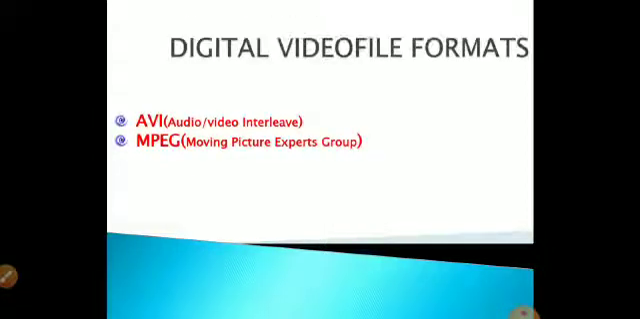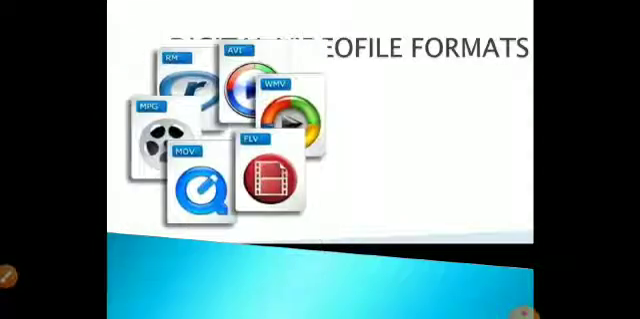Next we are going to see about digital video file formats. The formats we have seen here are AVI and MPG. AVI is Audio Video Interleave, and MPEG is Moving Picture Experts Group. These are the two formats. Those video files get stored in the computer. They have given 5 formats. All those files are stored in WMV, FLV, MOV, and the popular formats are AVI and MPEG, that is MPG. MPG or AVI are the popular formats.